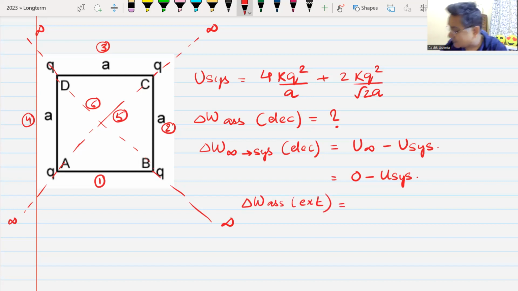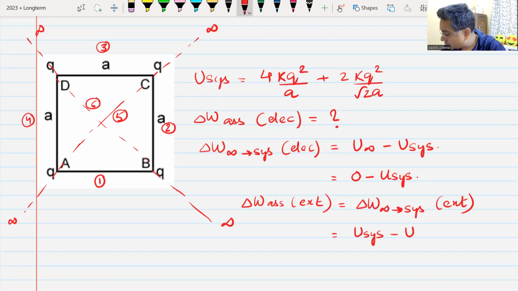So work done in assembling the system by an external force would be work done from infinity to system by the external force, and that work done can be written as U system minus U infinity, final minus initial. Here we are assuming that the change in kinetic energy is 0.